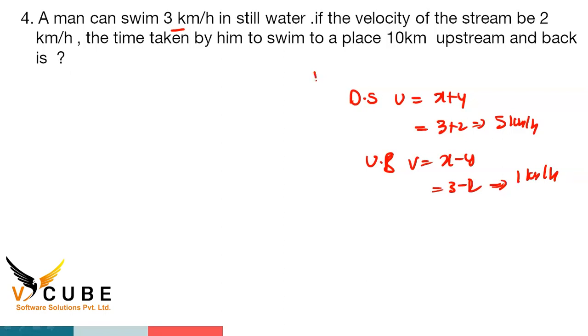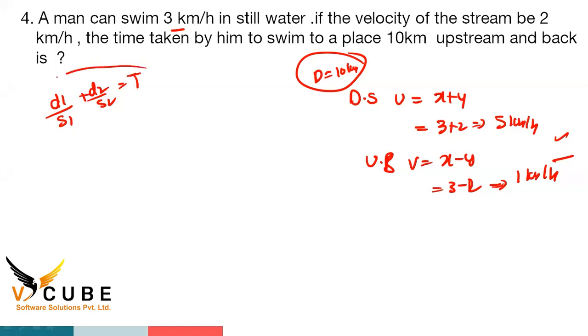So the distance is given here. Distance is how much? 10 kilometers, both sides. We have to find out the time. Two distances are given, two speeds are given. At that time use this formula: D1 by S1 plus D2 by S2 is equal to T. This is a concept in the time and distance chapter. So two distances, two speeds, one time. Use this formula: D1 by S1 plus D2 by S2 is equal to T.